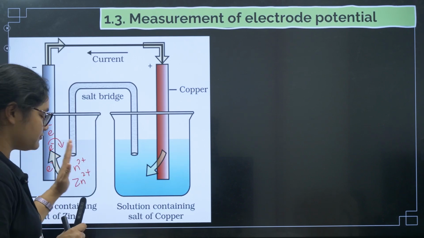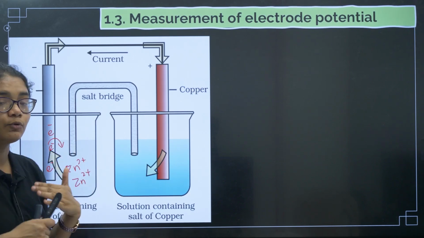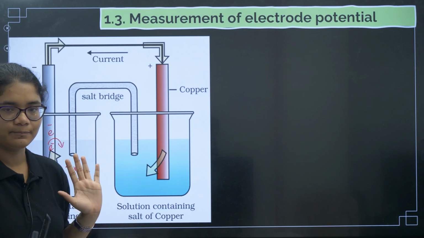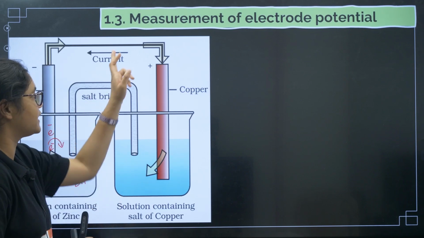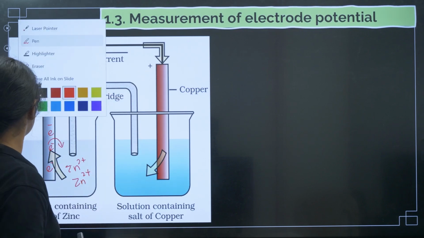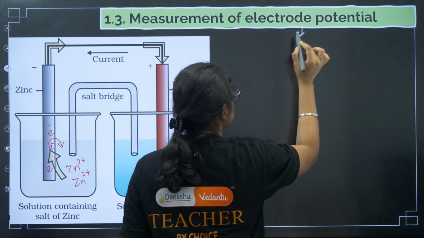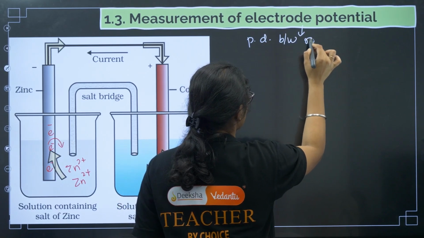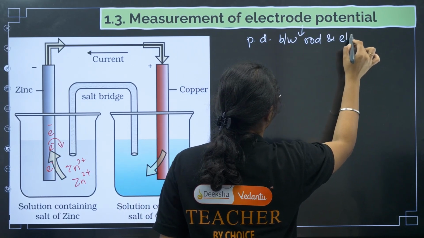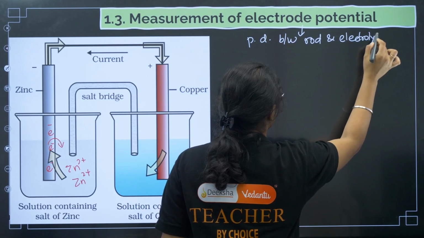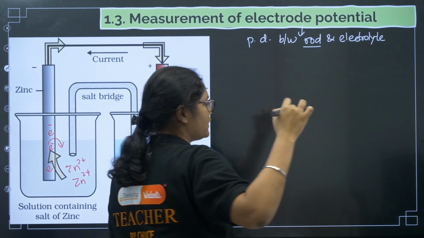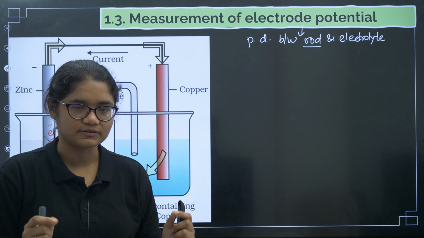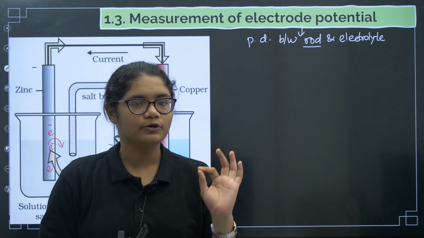Due to this charge difference, a potential difference is created, and this difference is called electrode potential. Clear? Let me write it in simple words. Electrode potential is the potential difference between the rod and the electrolyte. You can write rod, or you can understand it as electrode. The potential difference between the electrode and the electrolyte is called electrode potential.